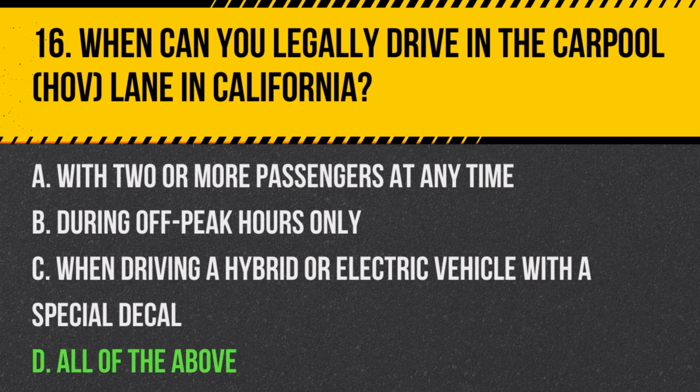Answer. D. All of the above. In California, you can legally drive in the carpool, HOV, lane with 2 or more passengers during designated off-peak hours, or if driving a qualifying hybrid or electric vehicle with a special decal.